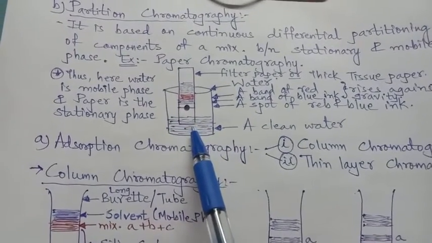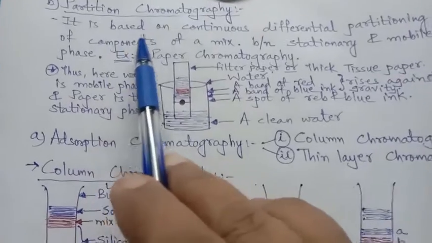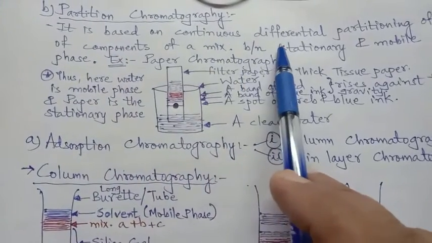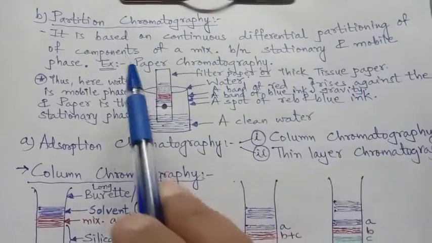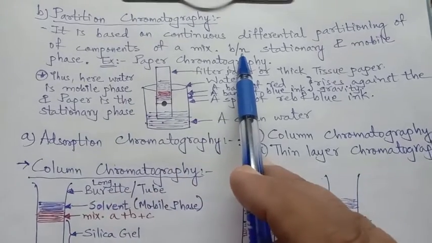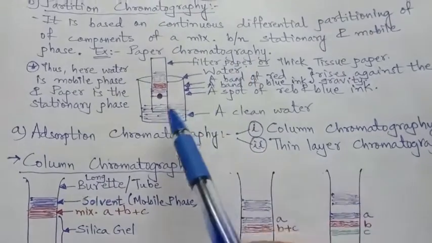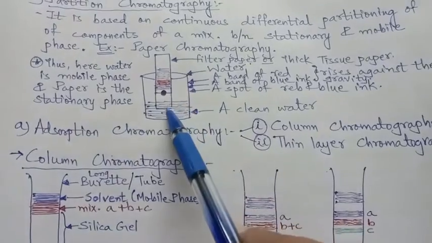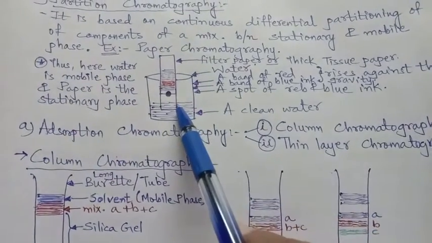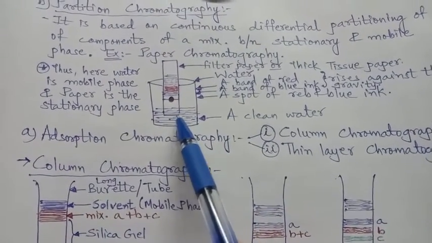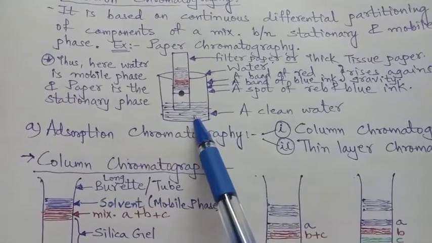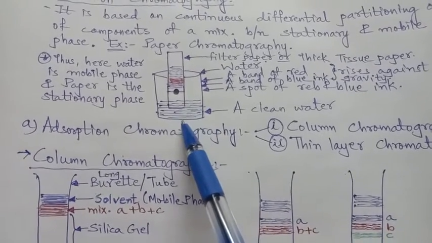What will we observe here? Now see this. It is based on continuous differential partitioning of the components of the mixture between stationary and mobile phase. So here, this filter paper or thick tissue paper is the stationary phase, and water is the mobile phase. So these two are the phases.